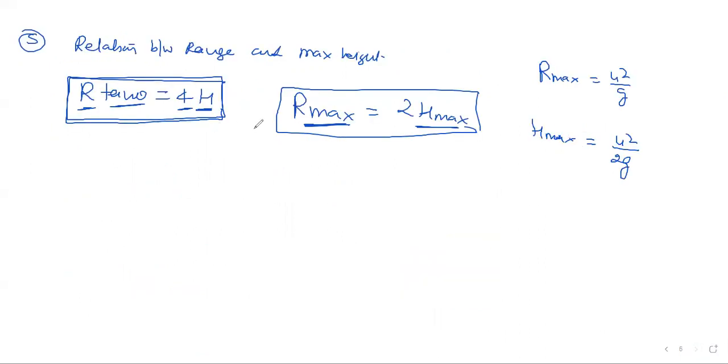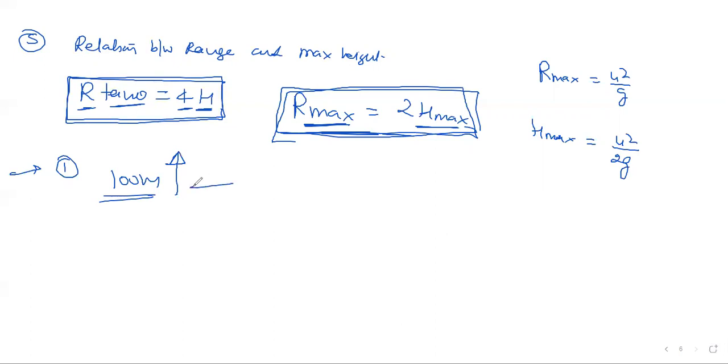Now actually, look here, how they ask this question. They have asked it 2, 3 times in our exam. It's very simple also. How do they ask? One question was asked this way: a boy can throw a ball to a maximum straight height of 100 meters. A boy can throw a ball just 100 meters straight upward, they said. Okay, maximum height. Then if he throws the same ball horizontally, what is the maximum distance he can throw?